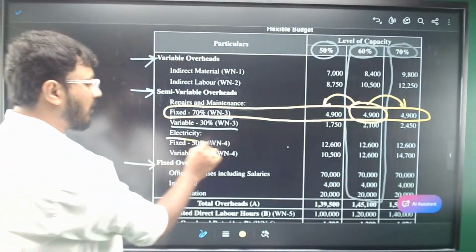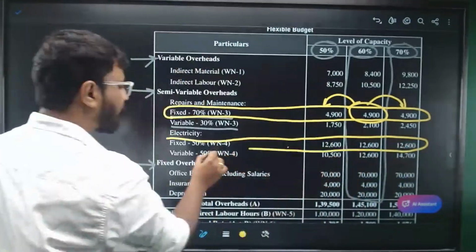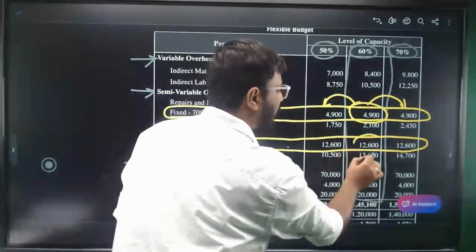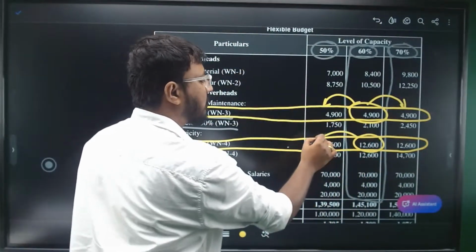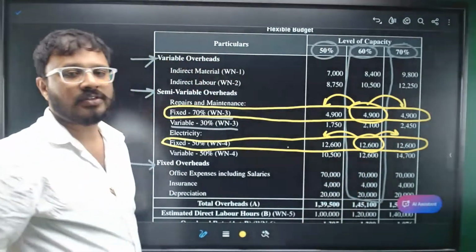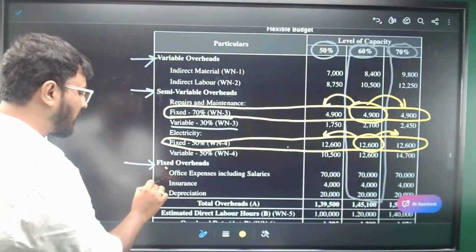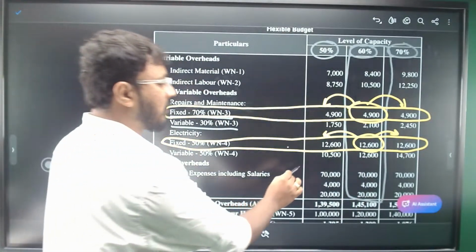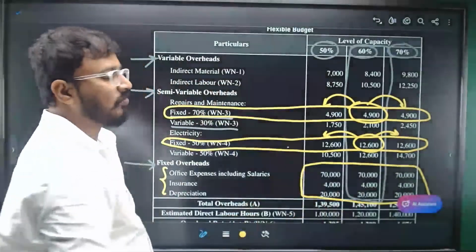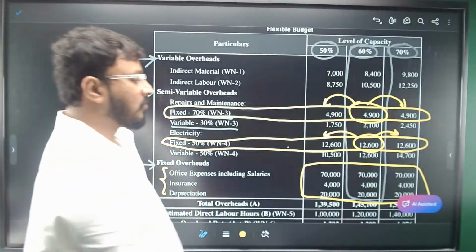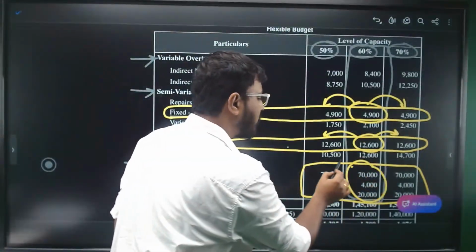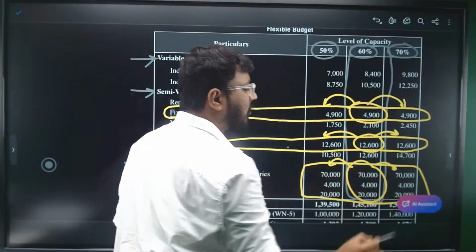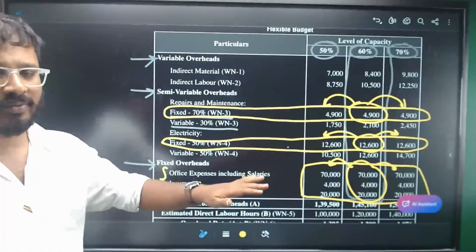Same with the electricity fixed portion. You have calculated it for the 60%, write the same figures for the 50 and 70%. Same logic for the other three fixed overheads. All are the same irrespective of the level of activity. So simply rewrite this information in the other capacity levels.